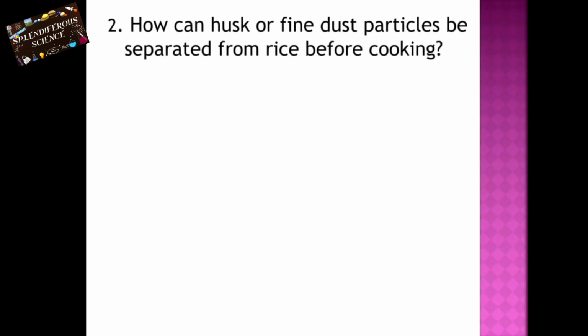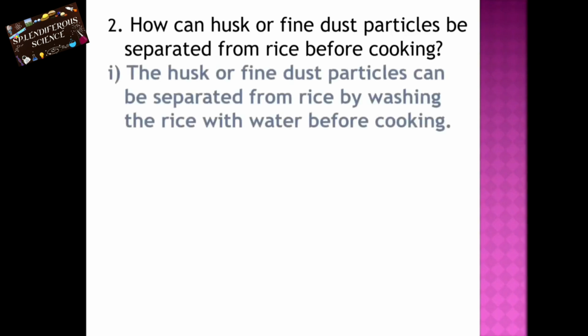Second question, how can husk or fine dust particles be separated from rice before cooking? The first point, the husk or fine dust particles can be separated from rice by washing the rice with water before cooking. So first of all, we need to wash the rice with water before cooking so that the husk and fine particles can be separated.